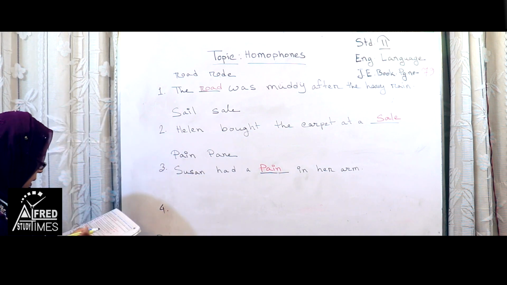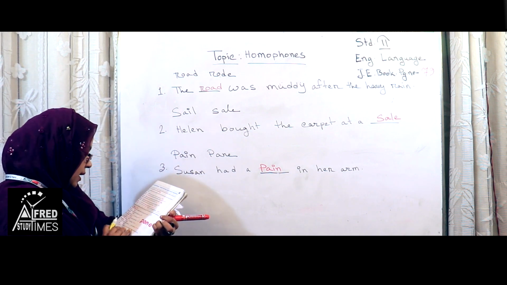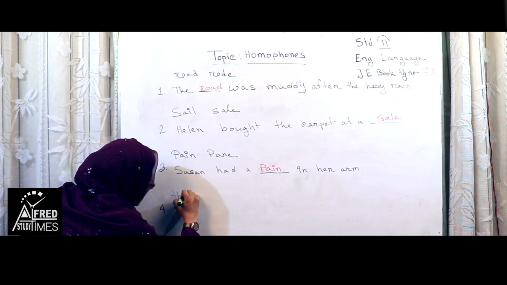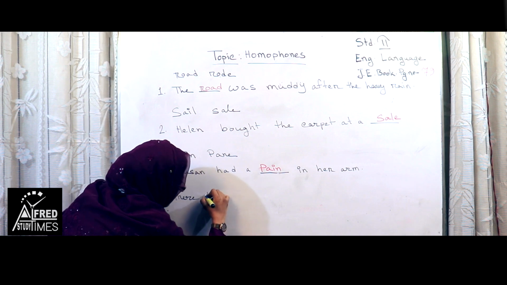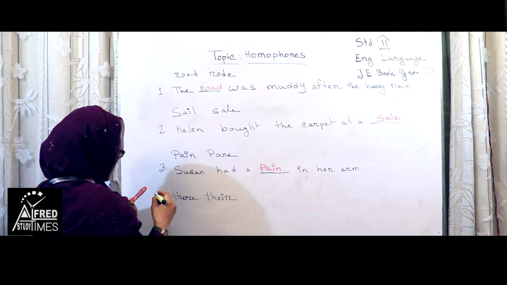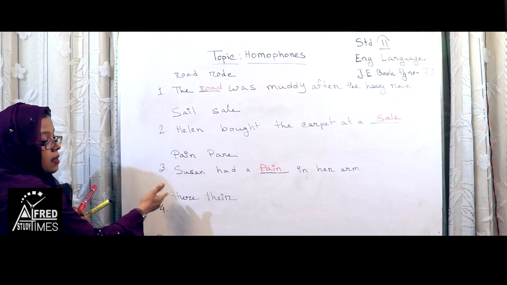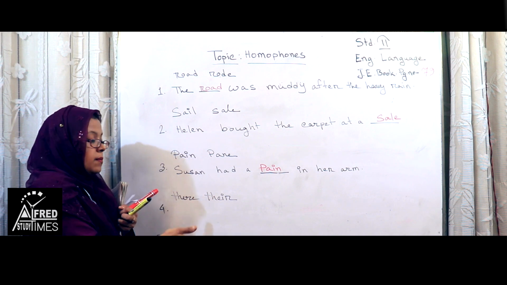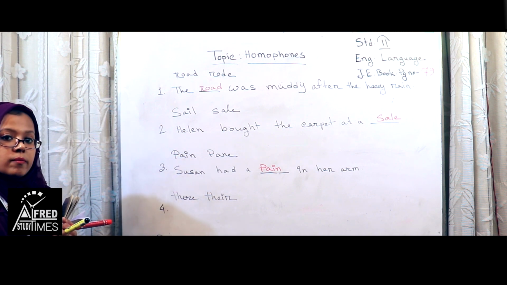Number 4. There and their. Same sound. T-H-E-R-E, there, and T-H-E-I-R, their. There means at that place. And T-H-E-I-R means belonging to them. Okay.